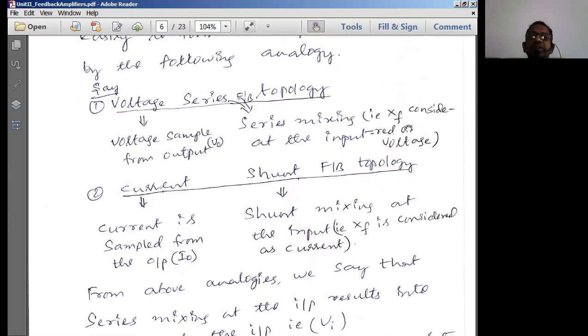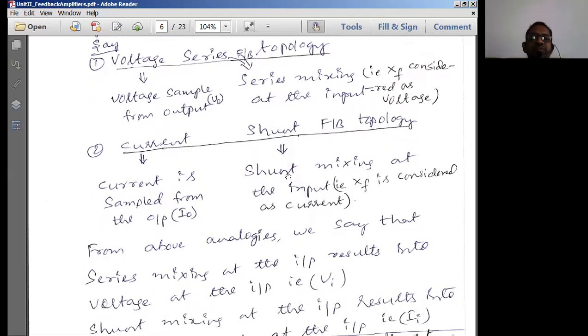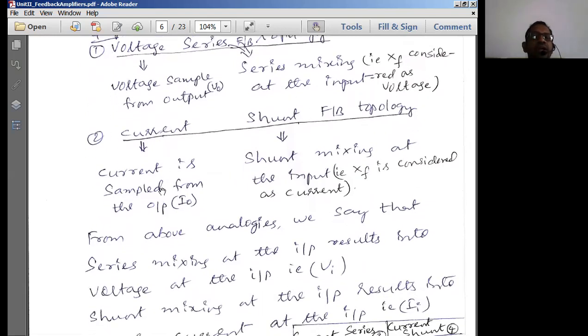Series mixing means the feedback signal is considered as voltage, and the mixing is done at the input signal. What about output current? Current is sampled from the output rather than the voltage. Shunt mixing at the input means we apply the sampled signal to the input in a shunt fashion. Shunt means the input current is going to get improved or increased. That is, Xf is considered as a current.